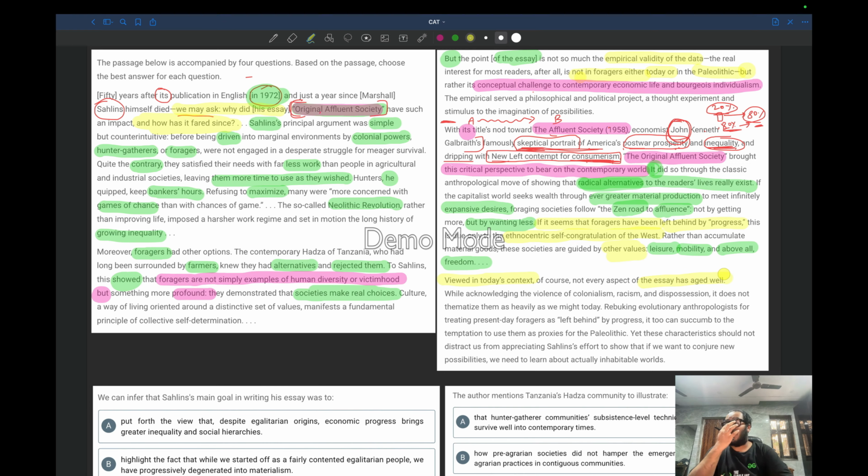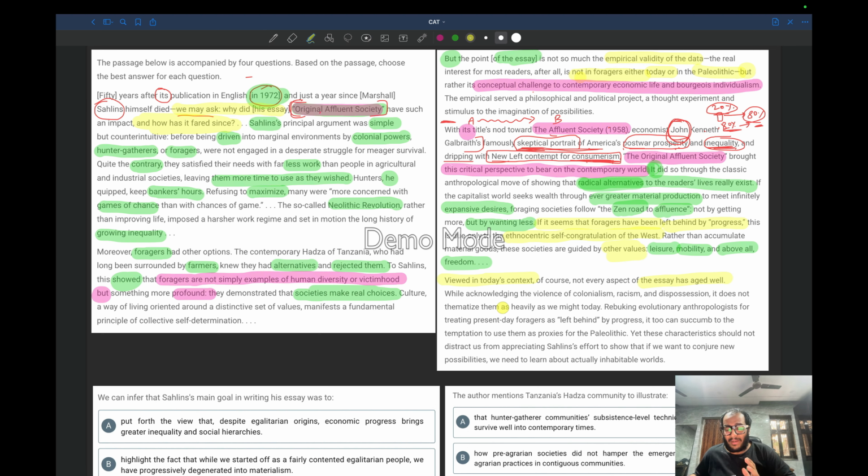That means not every aspect is prevalent. Aged well means, for example, some aspect is there and that aspect has died long before. That means it does not exist. It has changed. So the author is saying not every aspect is living till now. A few still hold, but most of them have died.